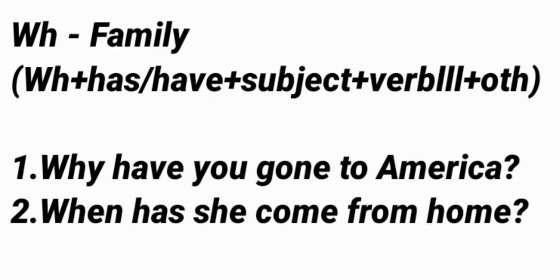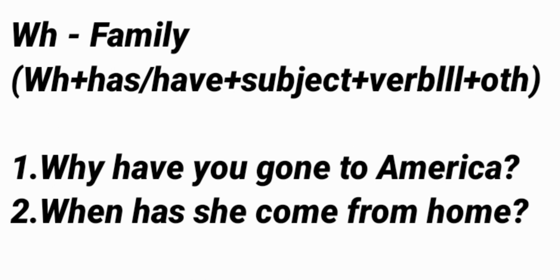Here we will discuss the last point, that is the WH family. We will follow this formula: WH plus has or have plus subject plus verb third form plus other. We will follow this formula and we will look at these examples. First of all, we will see the first example. Why have you gone to America? Here first of all we will use WH, that is why, then after that has or have, then subject, then verb third form, then other. Then at the end of the sentence we have to use a question mark.